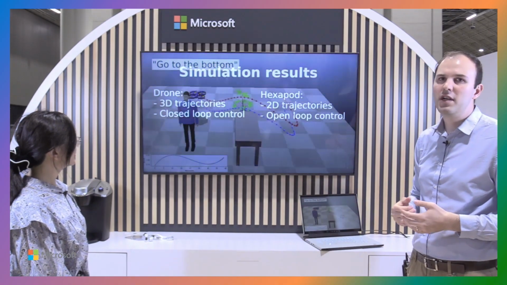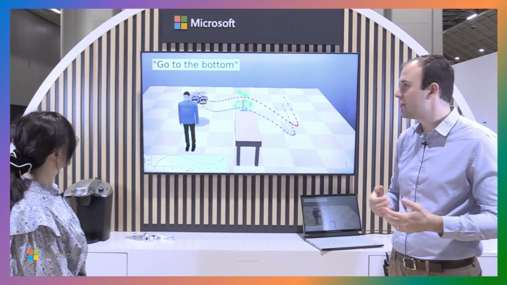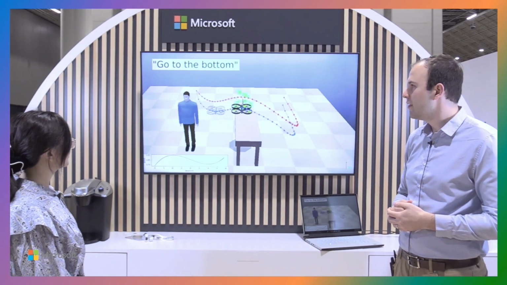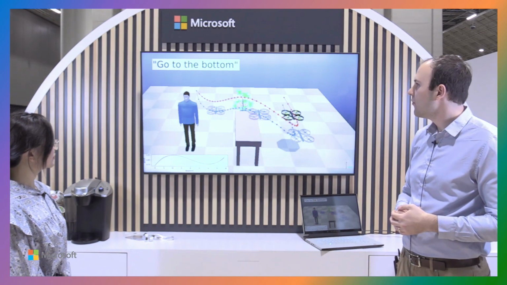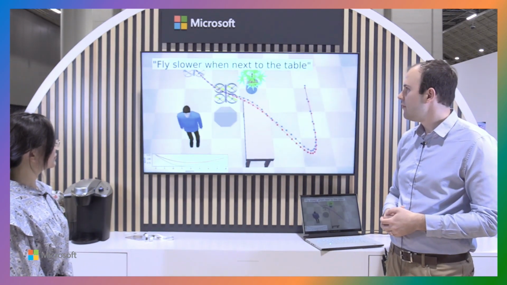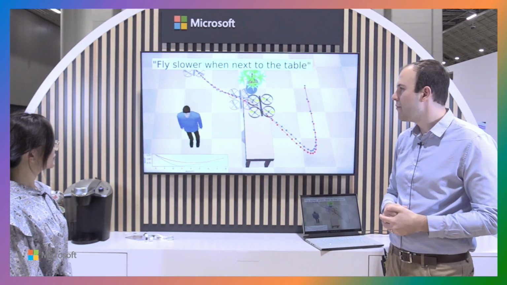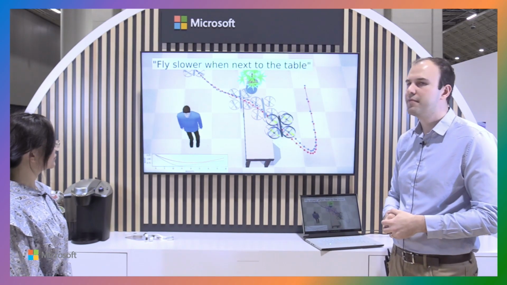We also have additional experiments where we tested different types of robots being driven by the system. So we have simulated experiments with a drone. So you can fly slower, close to the table, or stay away from some particular object.